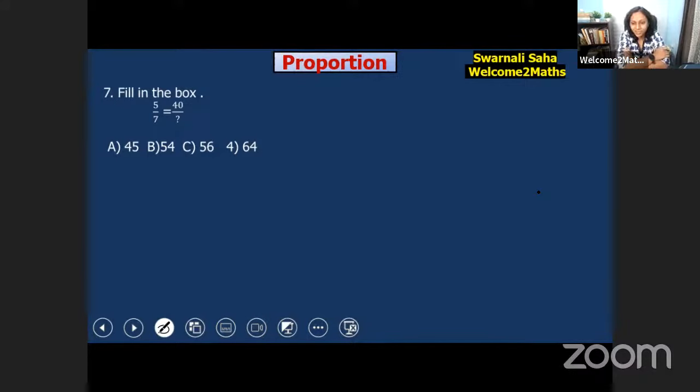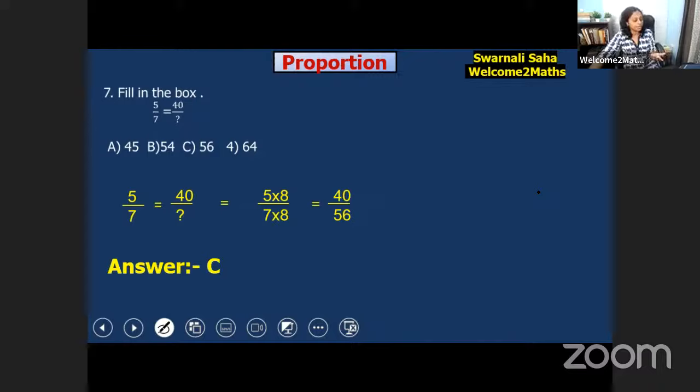You have done it already. Very good. So how to solve this question? It's very easy. 5 by 7 is equal to 40 by question mark. So what you have to do is multiply 5 by 8 and 7 by 8, and we get 40 by 56. So the answer would be C, 56. In this way, we have to find just the equivalent fraction.